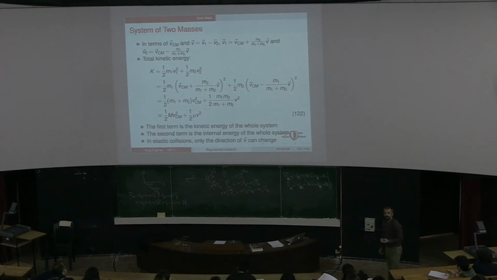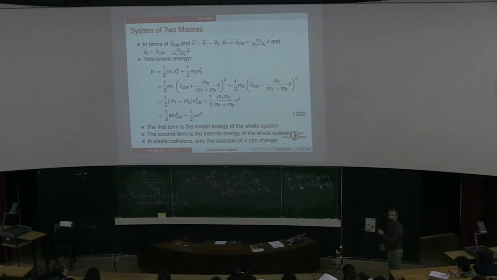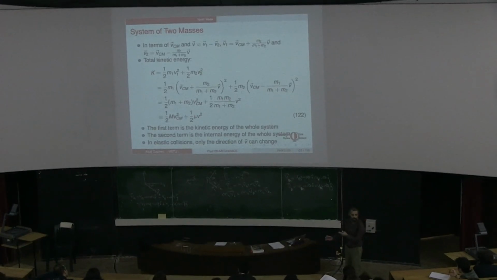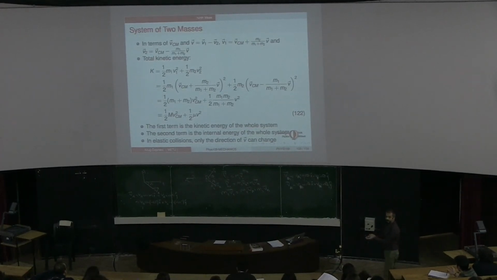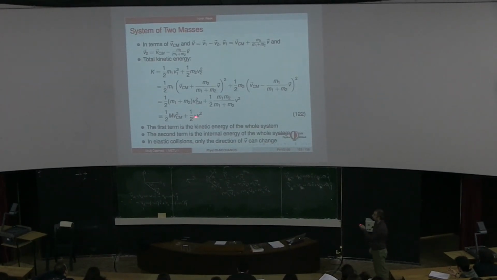In the completely inelastic collision, what happens is this is completely lost. So the relative speed is zero. If the relative speed is zero, it just means that the final objects are moving with the same speed. So that is what we mean by completely inelastic collision. Now, in the case of a completely elastic collision, well, this thing should stay the same, because we are saying that in an elastic collision, the energy is constant, energy is conserved, kinetic energy is conserved. So this thing has to stay the same.